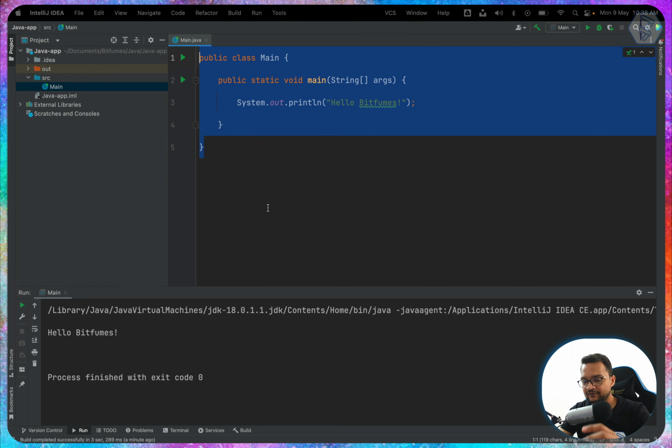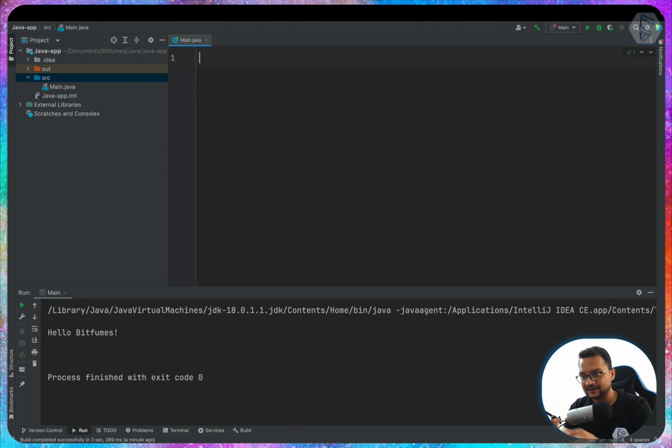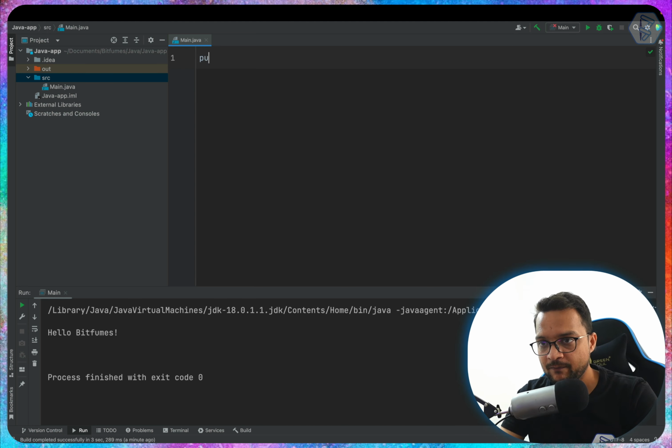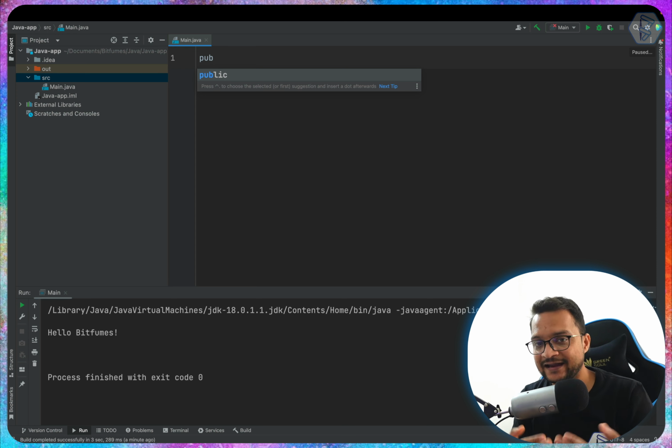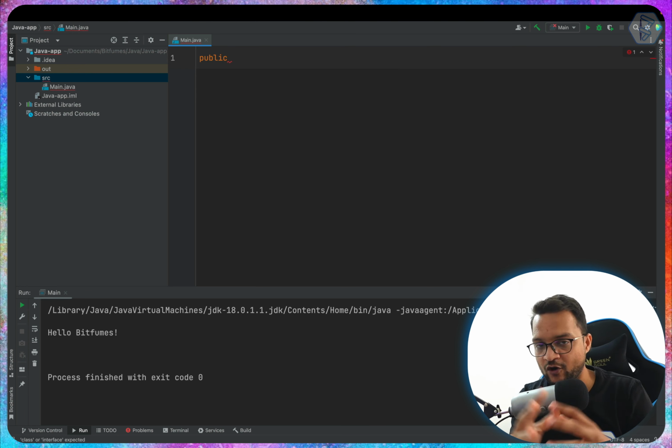So just before closing this one, let's clean everything, and then I will start by writing public. You can see since we are using the IDE, IntelliJ, it will suggest what you want to do, and if you find any suggestion you really want to write, just hit enter, so it will auto complete it.